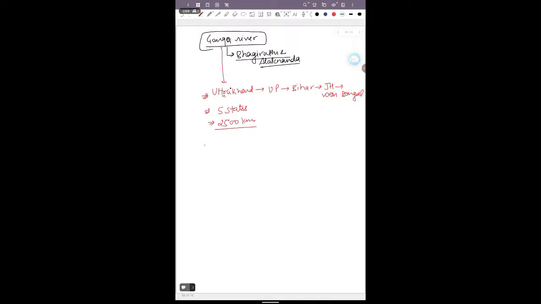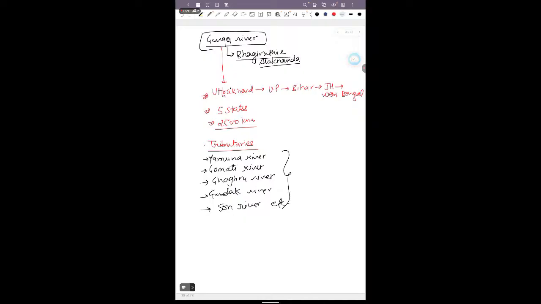And if we talk about its tributaries, the most important tributaries are the Yamuna, Gomti, Ghaghra, Gandak and Son rivers, etc. So basically these are the important tributaries of the Ganga river.